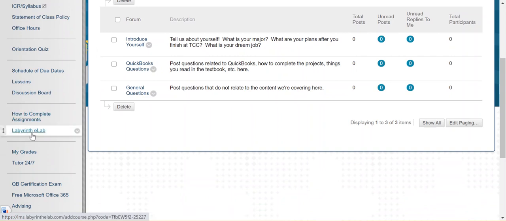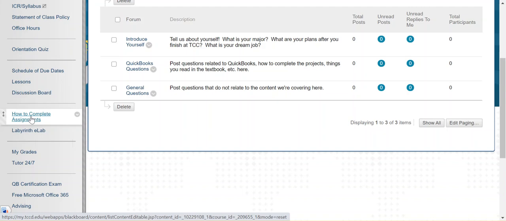Now, Labyrinth eLab is the program that we are using to submit all of your assignments in. Labyrinth is the publisher of our textbook, and eLab is their online homework management system, so you will submit all of your assignments through eLab. And I've got a document here called How to Complete Assignments that's going to walk you through exactly how you do that with screenshots and everything.